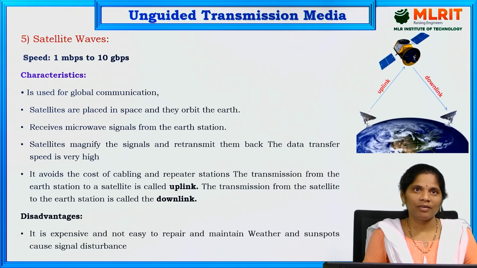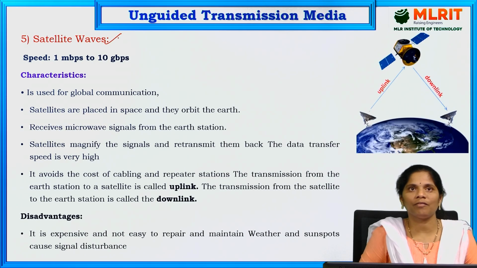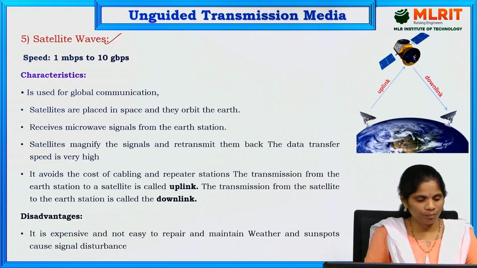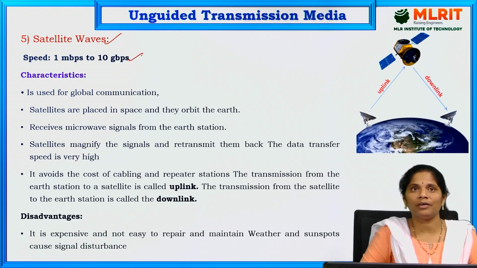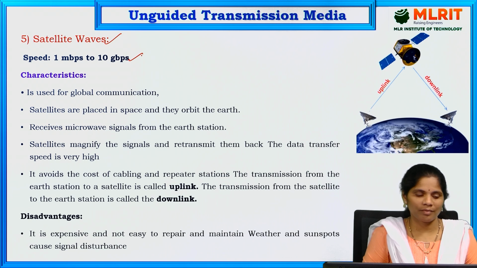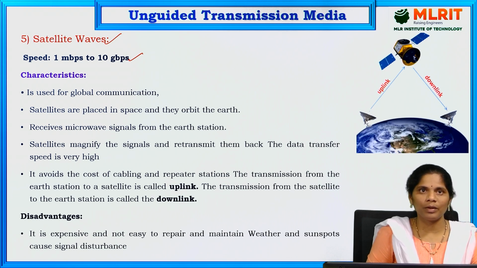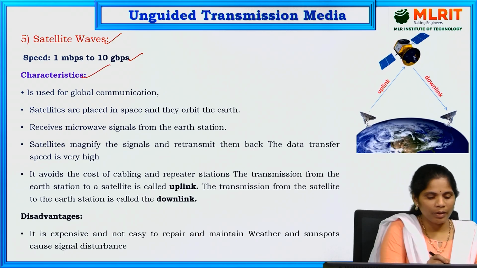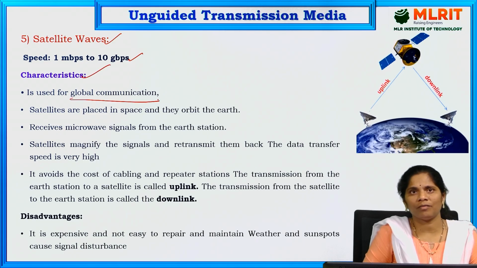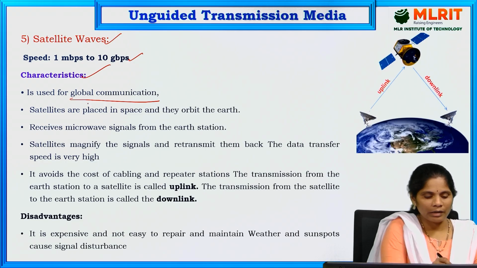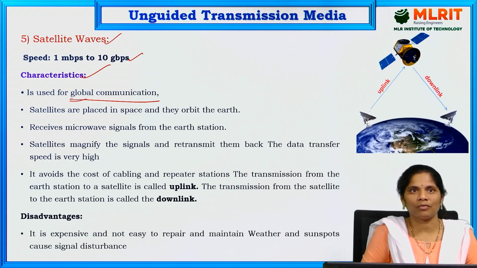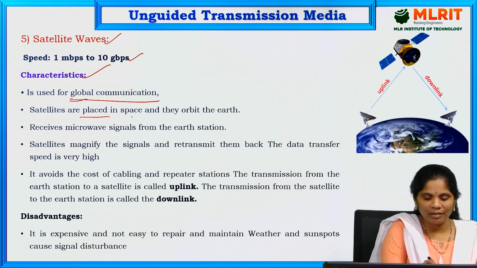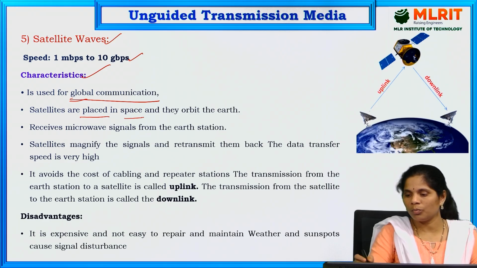And the final one is the satellite waves. Where exactly are we using satellite waves? The speed of these satellite waves is 1 Mbps to 10 Gbps, 1 megabit per second to 10 gigabits per second. That is the speed. At the same time, the characteristics of these satellite waves are that they are mainly used for global communication. Wherever you are in the world, for connecting that, we are going to use the satellite waves. These satellites are placed in space.